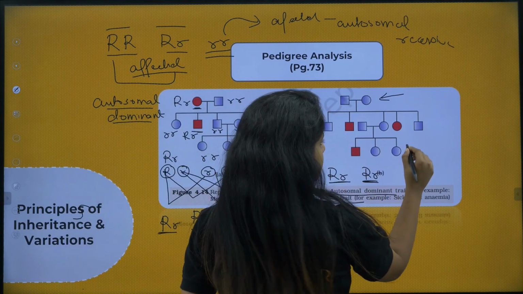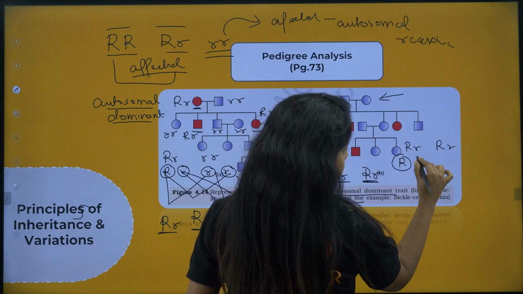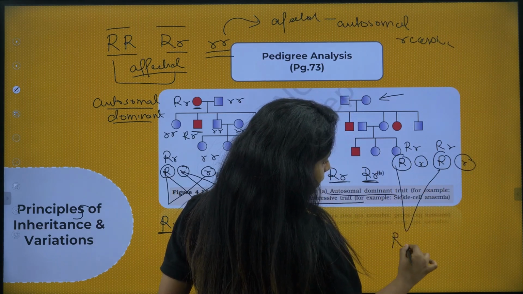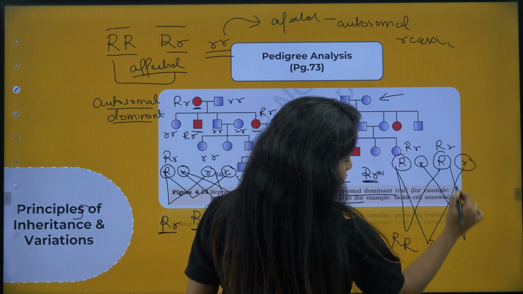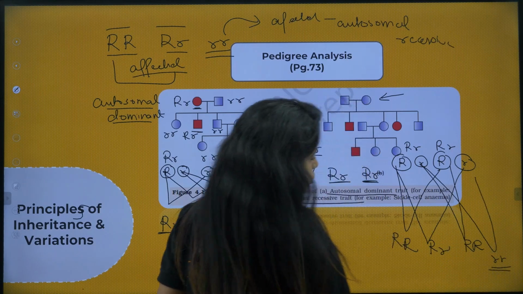Now suppose these carriers, capital R smaller r and capital R smaller r, decide to fuse. So you have capital R smaller r and capital R smaller r. This fuses with this, you get capital R capital R. This fuses with this, you get capital R smaller r. This fuses with this, you get capital R smaller r. This fuses with this, you get smaller r smaller r, my dear children.